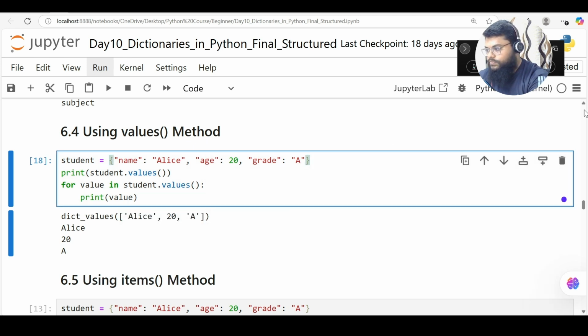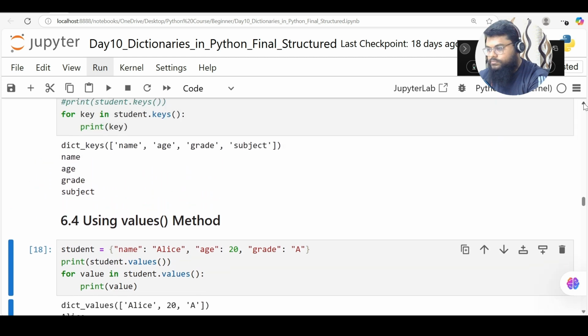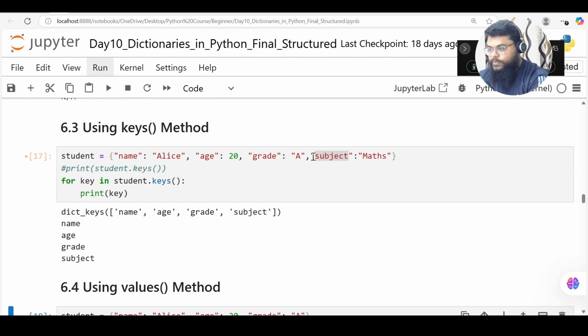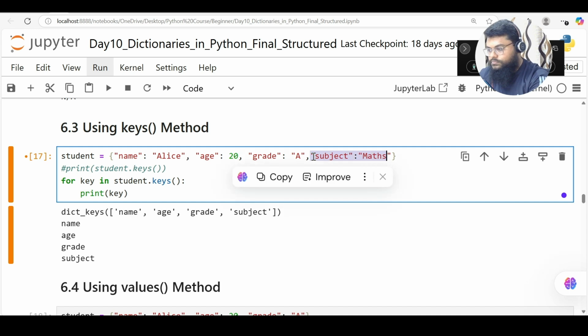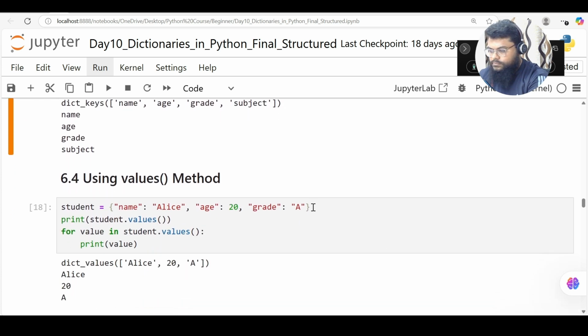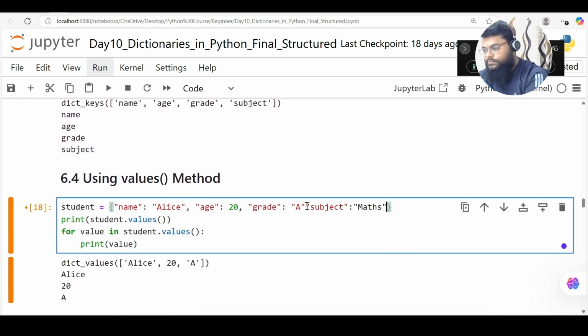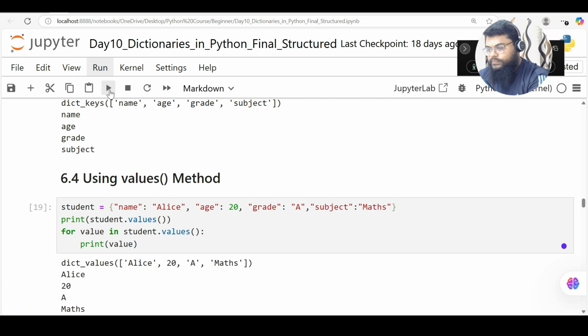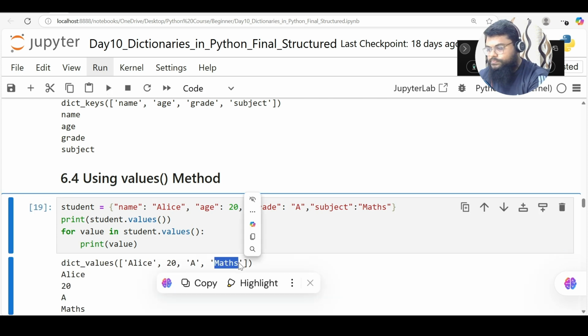In the same way, if I add one more key value pair here, then it will get me another value also.